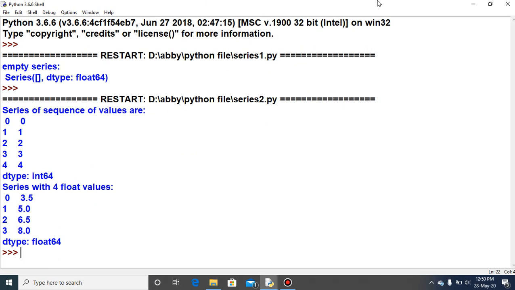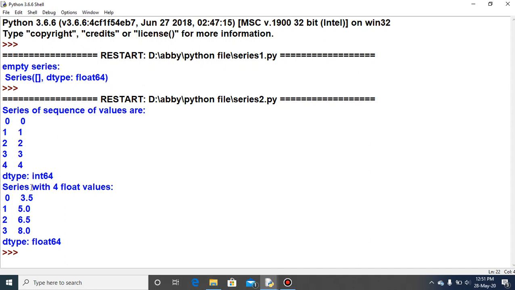And dtype is showing as int64. The data type is always shown for the data value. Why int64? Because the values you created for the series are integer type. So 0 1 2 3 4 is the value for the first series that you had created.